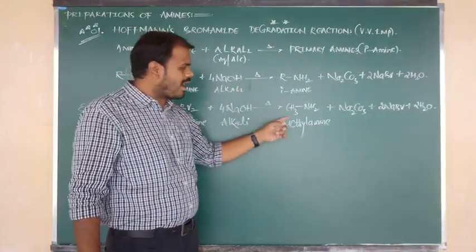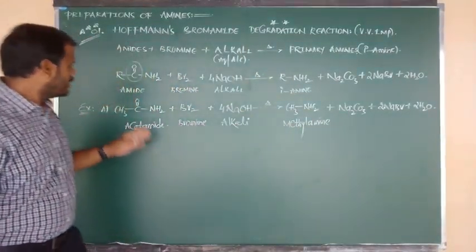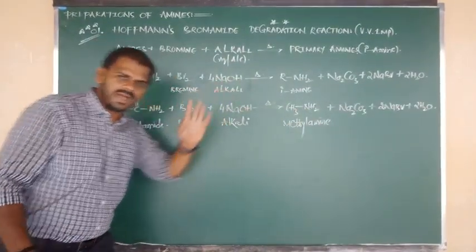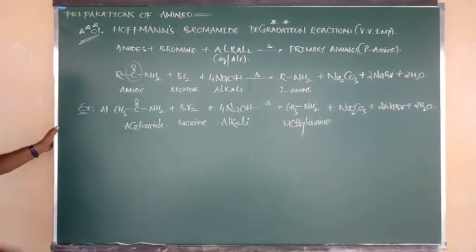In the place of R, I have written CH3. So amides give primary amines. Acetamide gives methylamine.